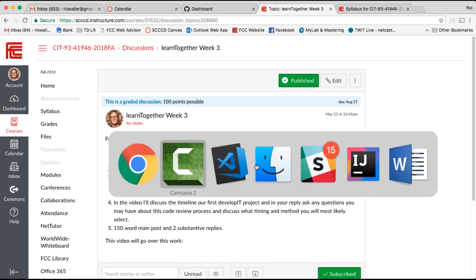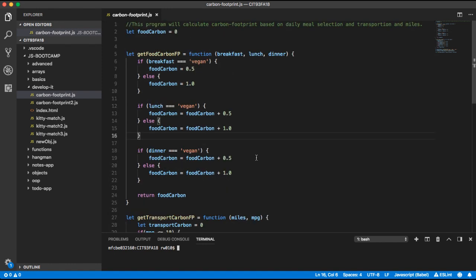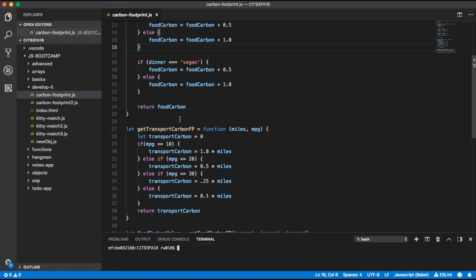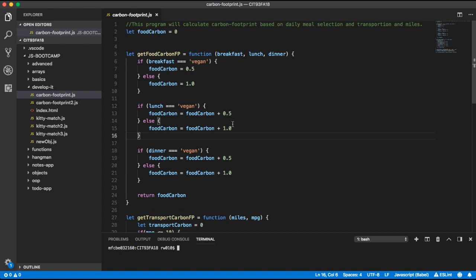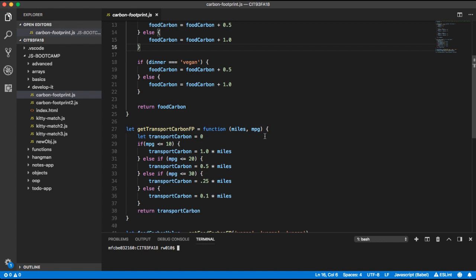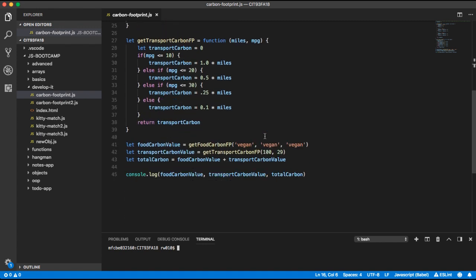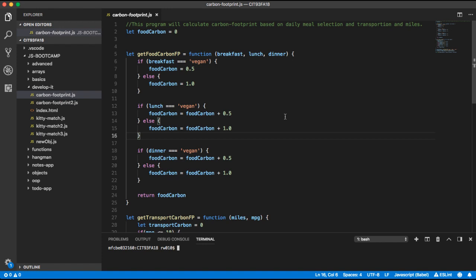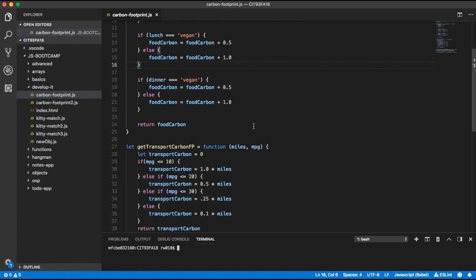Okay, so the last thing I'll show you is what I did over the summer. This code is probably code you haven't seen yet, so don't get freaked out about it. This is code you're going to see. I wrote a simple program that, based on what somebody chooses for a breakfast, lunch, and dinner, calculates their carbon footprint. Now, these actually aren't based on any real science. If I was going to do this for this semester, I'd probably go and find the actual numbers of carbon units per type of eating that you do.